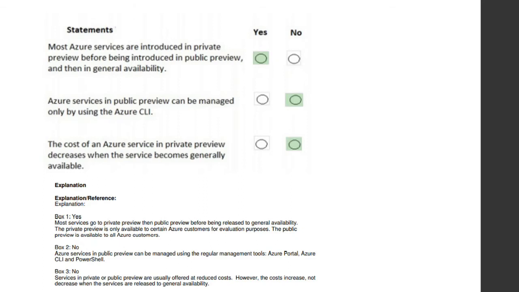It's no, because an Azure service in public preview can be managed using the regular management tools like Azure Portal, Azure CLI, and PowerShell. So it's not only the CLI. So the answer is no. The cost of an Azure service in private preview decreases when the service becomes generally available. So the answer is no. The services in private or public preview are usually offered at a reduced cost. However, the cost increases, not decreases, when the service is released to general availability.